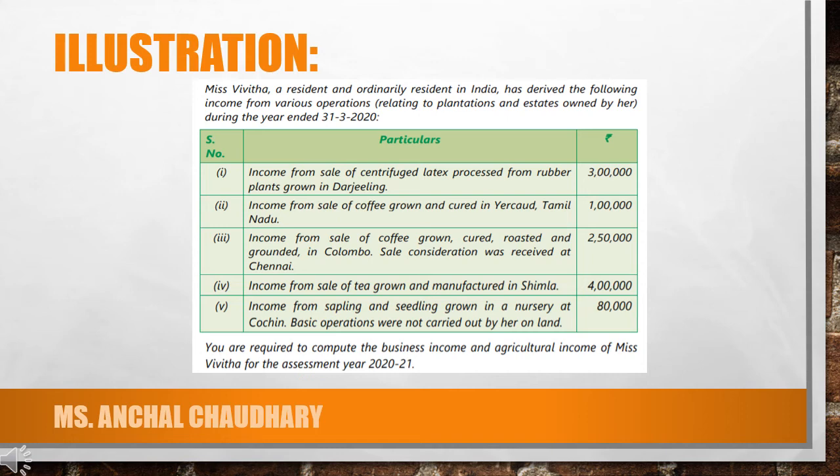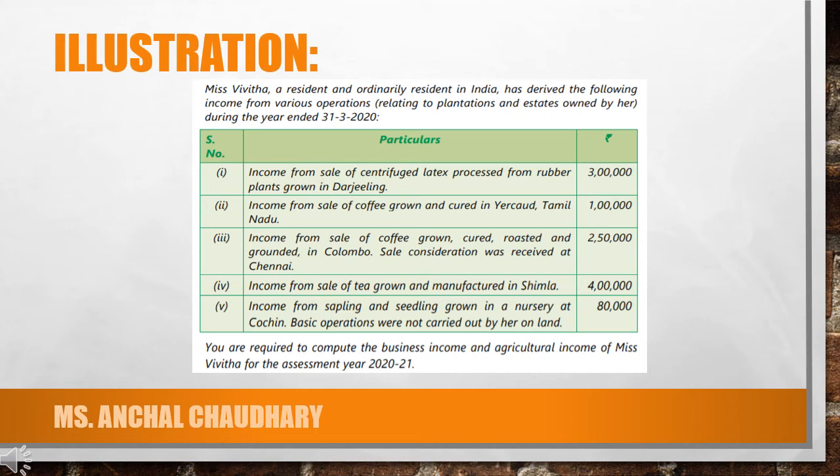Income from sale of centrifuged latex processed from rubber plants grown in Darjeeling, rupees 3 lakh. Income from sale of coffee grown and cured in Yercaud, Tamil Nadu, 1 lakh. Income from sale of coffee grown, cured, roasted and ground in Colombo. Sale consideration was received at Chennai, 2,50,000. Income from sale of tea grown and manufactured in Shimla, rupees 4 lakh.